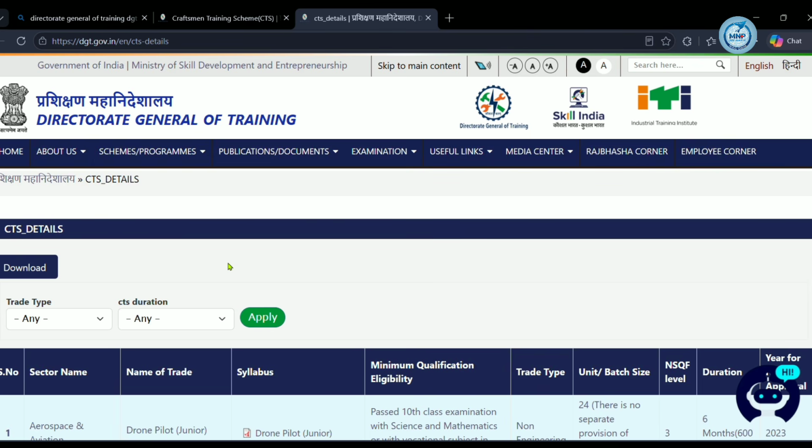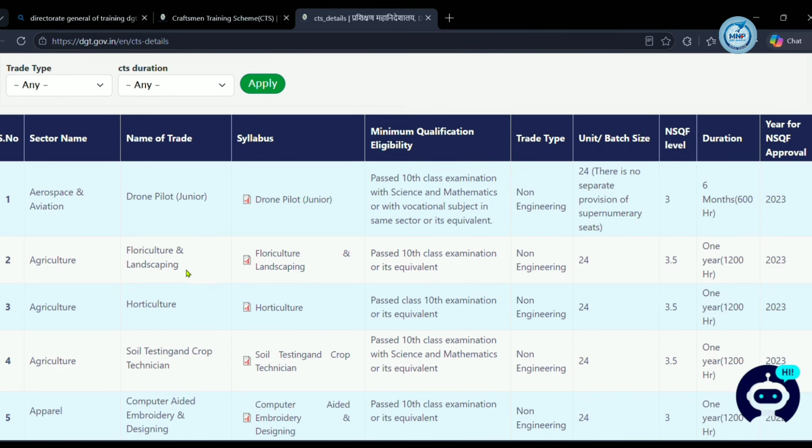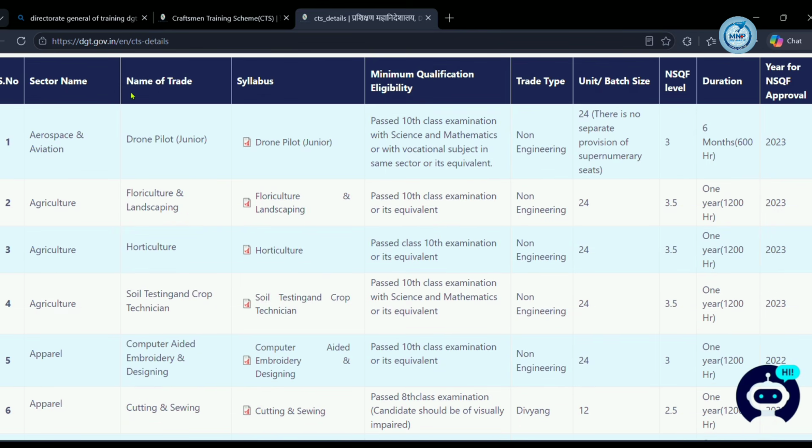Here you can see a lot of ITI trades and their individual syllabus. You just need to know the name of the trade first and then the syllabus. You can see a lot of ITI trades: agriculture and soil testing, computer culture, sewing, electronics mechanic, heat engine, fitter, diesel mechanic, whatever it may be.